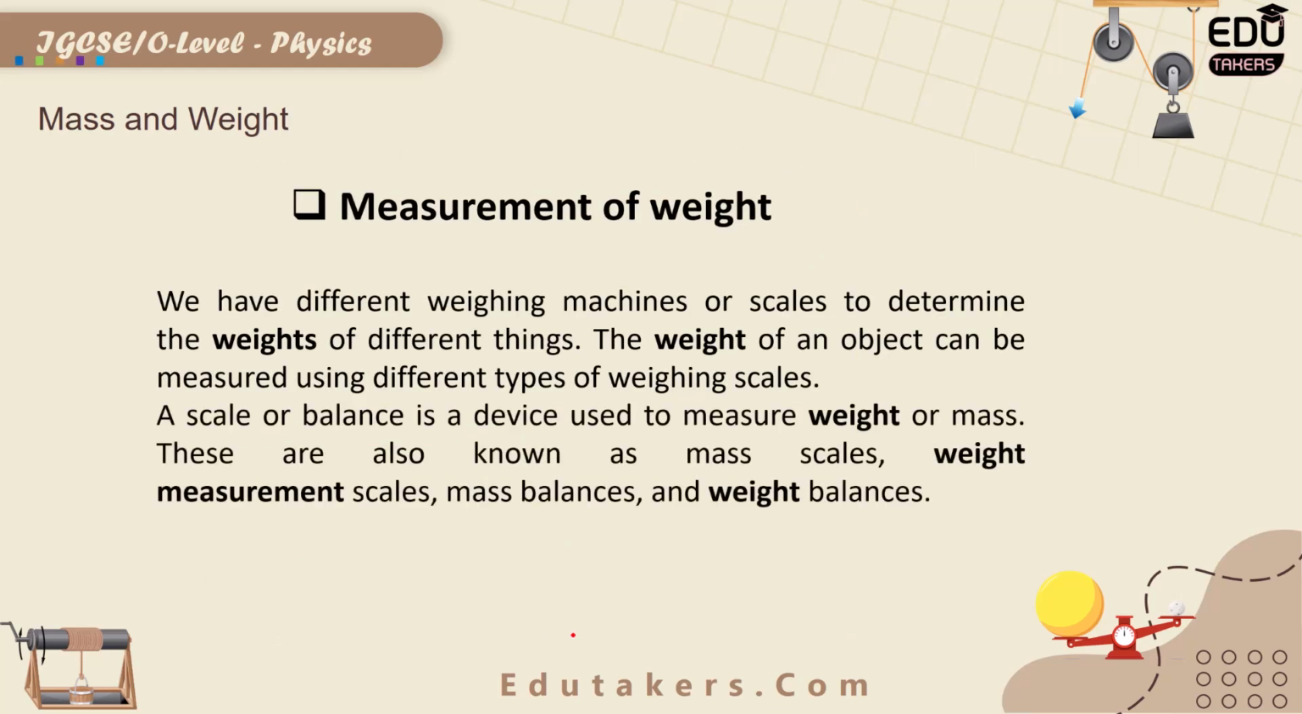How can you measure weight? For the measurement of weight, different scales or machines are used. So we have different weighing machines or scales to determine the weight of different things. The weight of an object can be measured using different types of weighing scales.